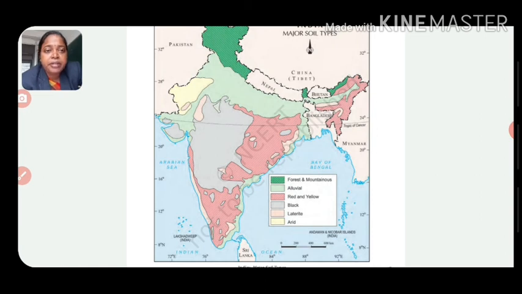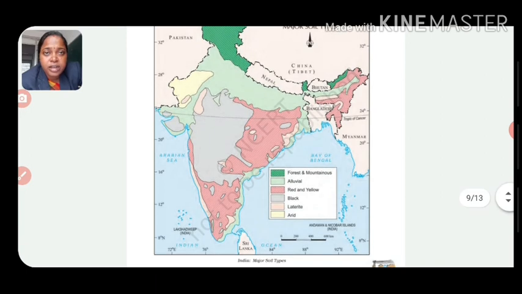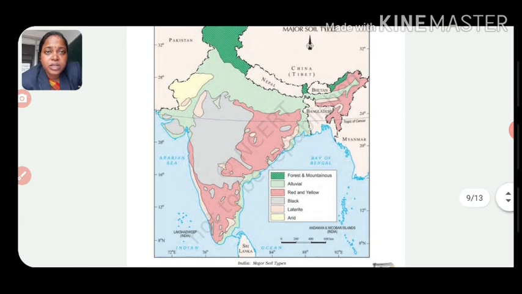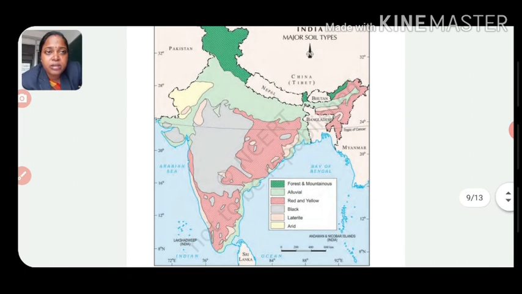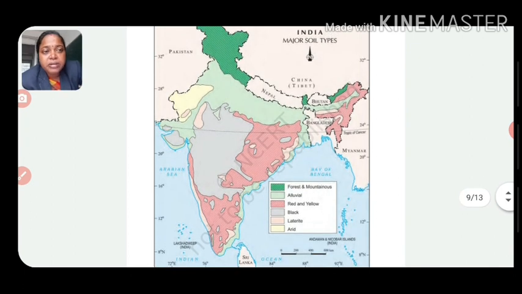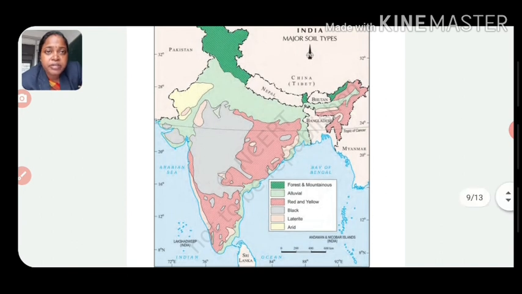And if sometimes these questions come in your examination, then just remember this map work and put the right soil type in the right area. So students, here we will conclude the map work, and I hope you get the idea of the map work through the indexes given in this map.